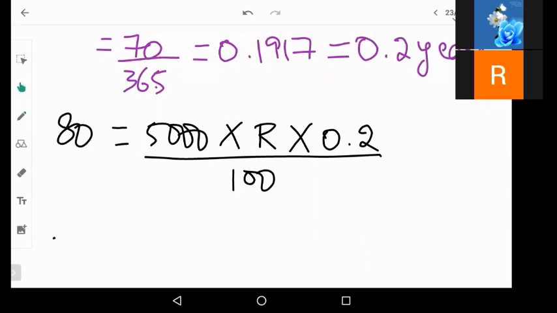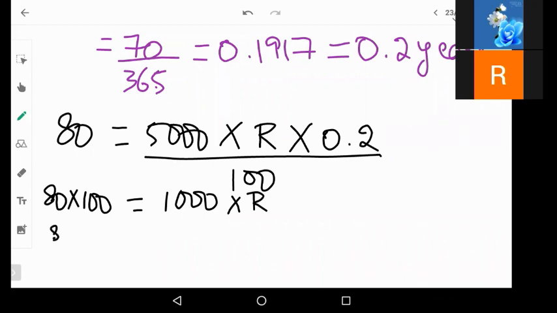If you take 100 to the other side, it's going to become 80 into 100 is equal to 5,000 into 0.2. This will give us 1,000 into R. So 80 into 100 will give us 8,000 is equal to 1,000 into R.